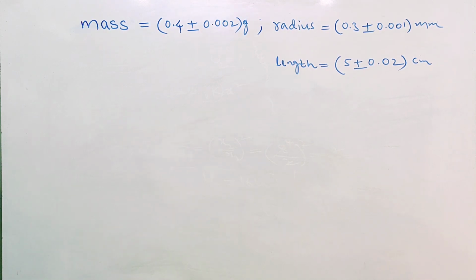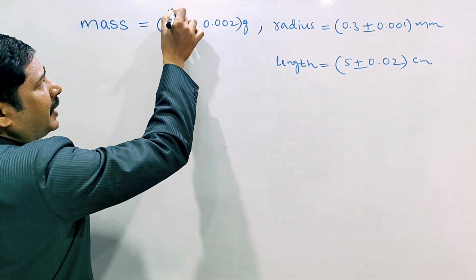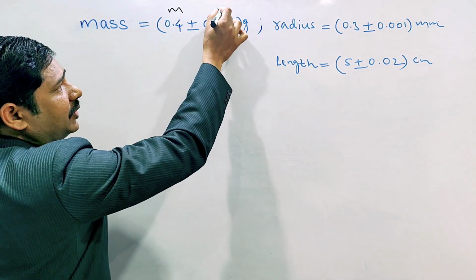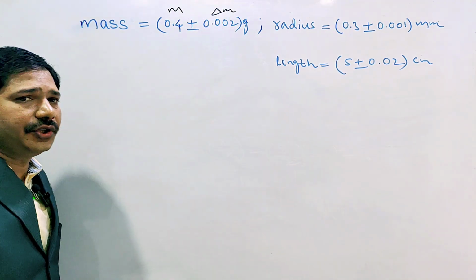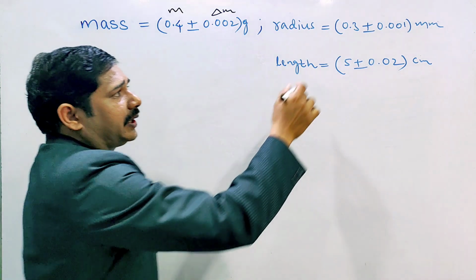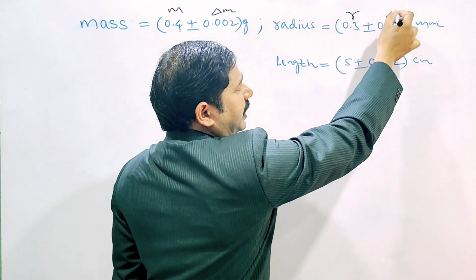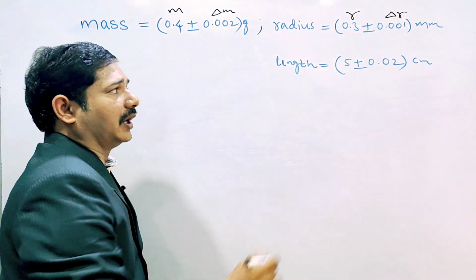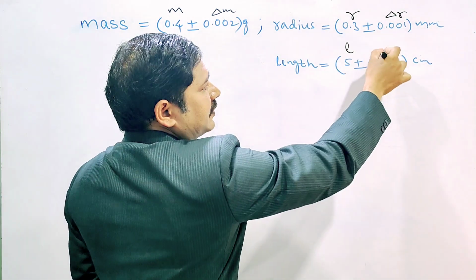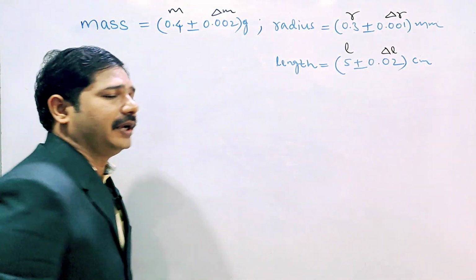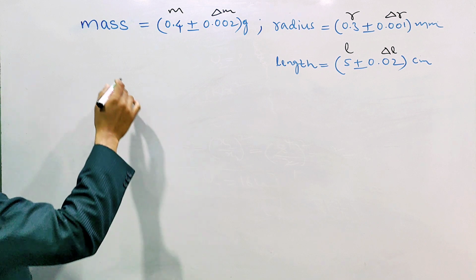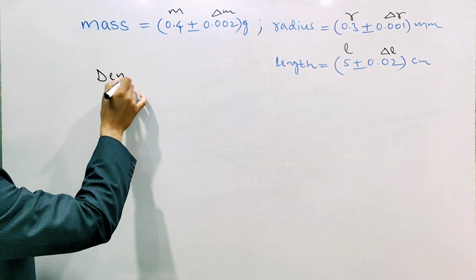In this, the mass is given as 0.4 plus or minus 0.002. So the mass is M, and the absolute error is delta M, that is 0.002. Here the radius is R, and its absolute error is delta R. The length is L, and its absolute error is delta L. They are asking for the percentage error in density.